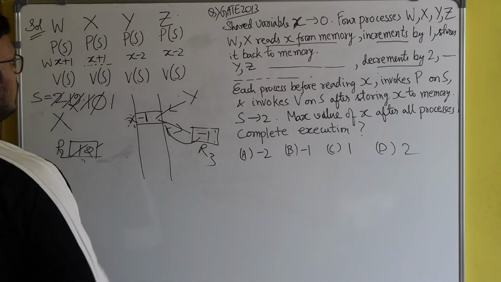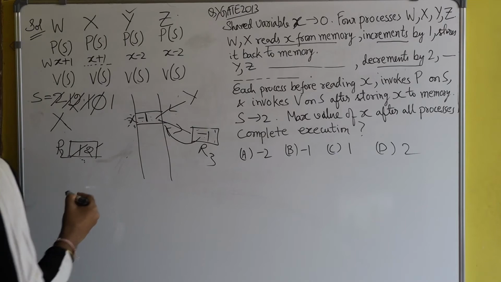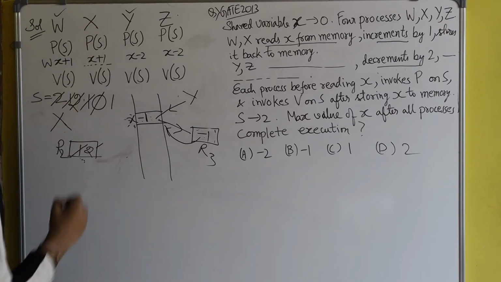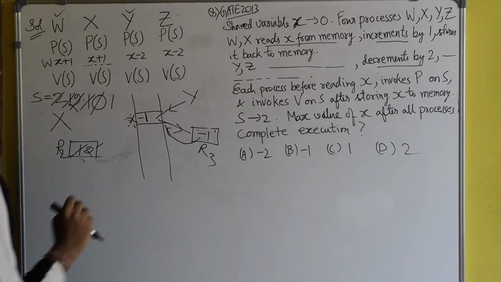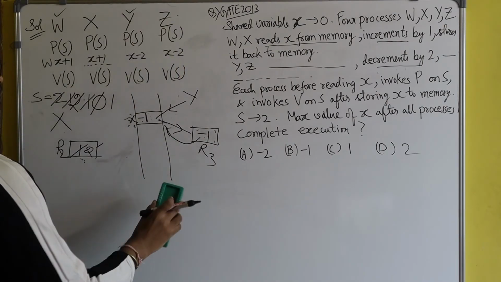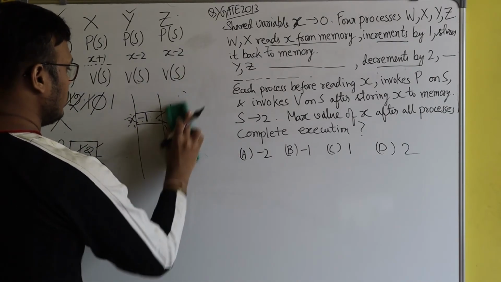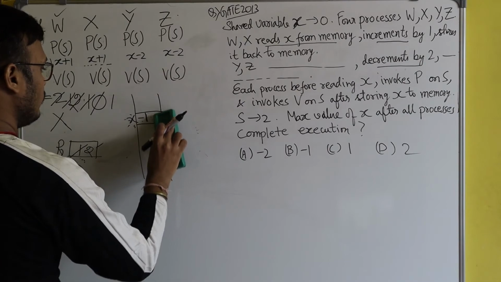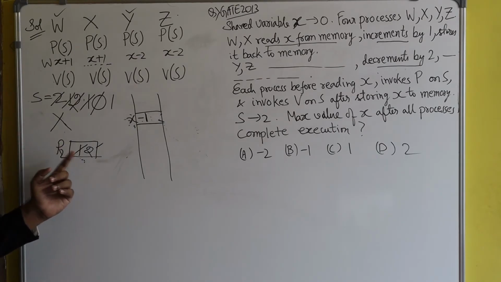So the task of process y is over. Fine. The task of process w is over. So now two processes are left, x and z. Suppose the CPU is given to process z. Okay. So just remove this y because the task of w is over. Fine. And here I am not removing x because x has not yet completed its task. I mean to say that x has not yet stored its value to the memory location.